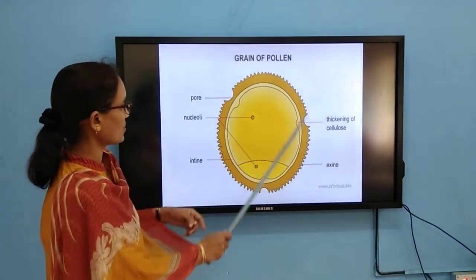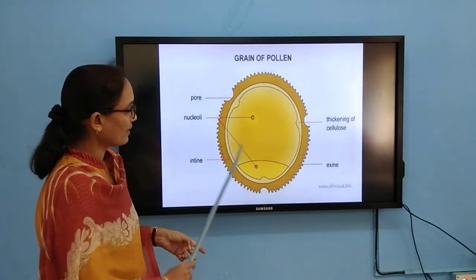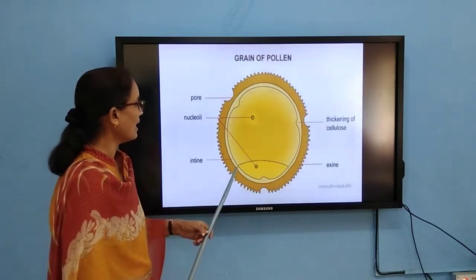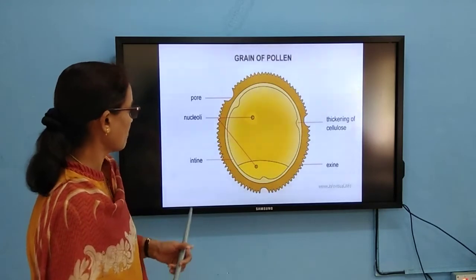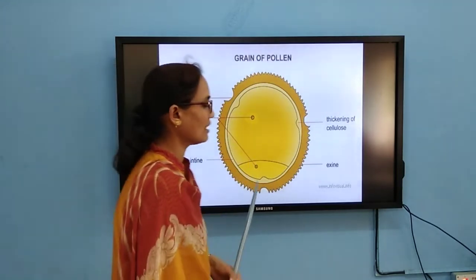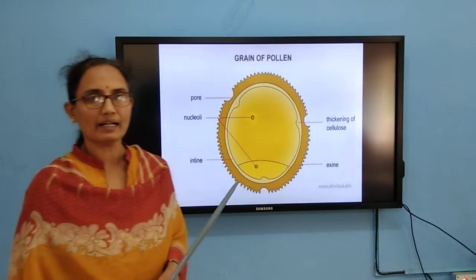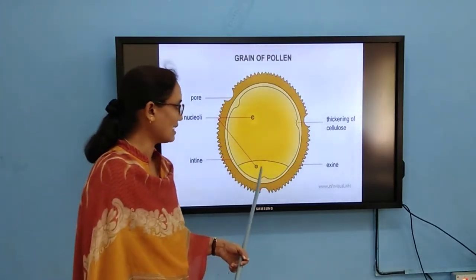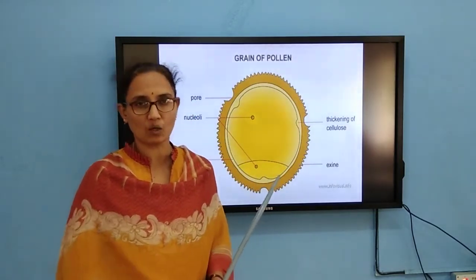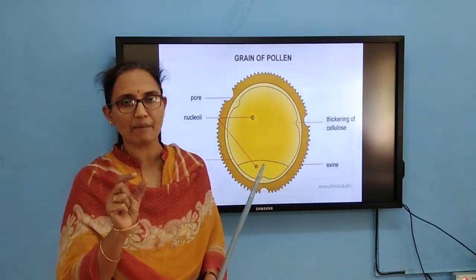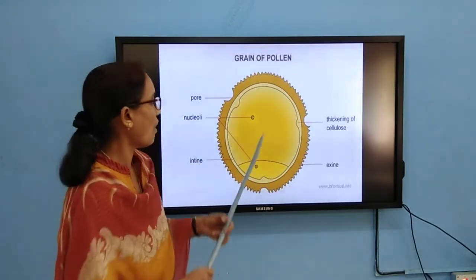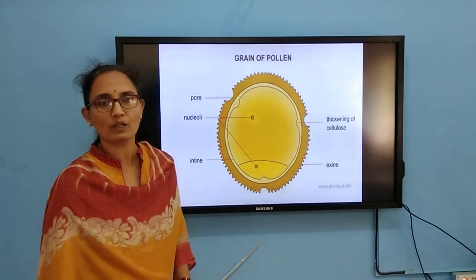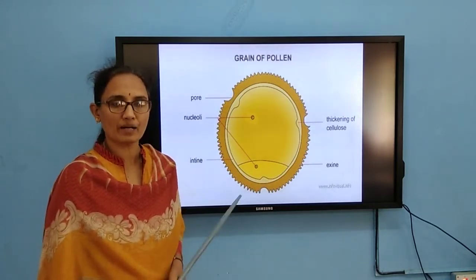So, you can see the structure of the pollen grain. In the pollen grain, at a 2-celled stage, one is the vegetative cell and the other is the generative cell. In the vegetative cell, the nucleus is irregular in shape and it is filled with nutrients. The generative cell is smaller, and it further undergoes division and forms male gametes. From the vegetative cell, on germination, the pollen tube comes out from the germ pore. That is what we call pollen germination.